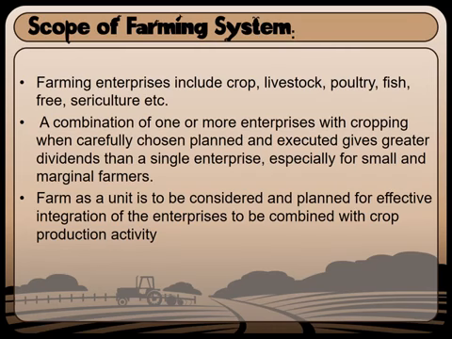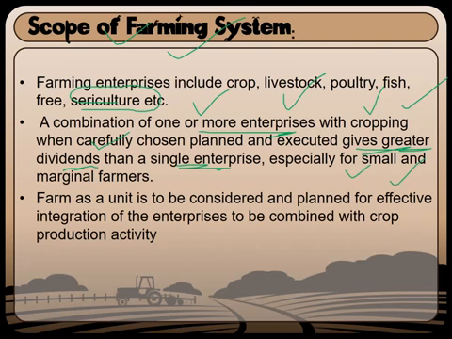So next thing is the scope of farming system. You know that farming enterprises don't include only cropping alone. They include livestock, poultry, fishes, sericulture. Sericulture is nothing but rearing of silkworms. A combination of one or more enterprises with cropping, when carefully chosen and planned, gives greater dividends than a single enterprise, that is, greater revenue from this system, especially for small and marginal farmers.